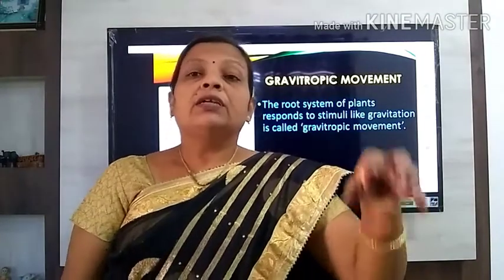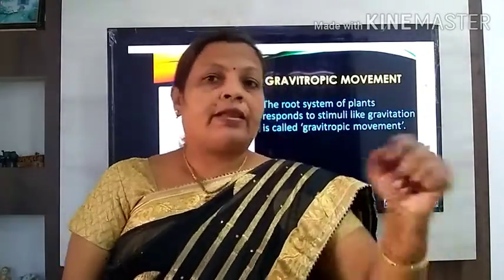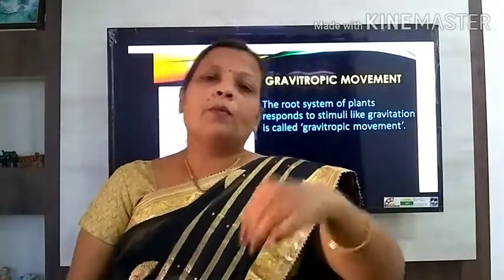The roots of the plant grow toward the direction of Earth's gravitational force, and such a movement shown by the plant is called gravitropic.